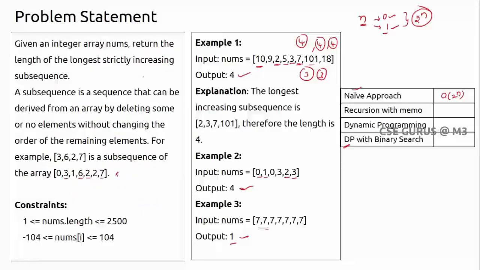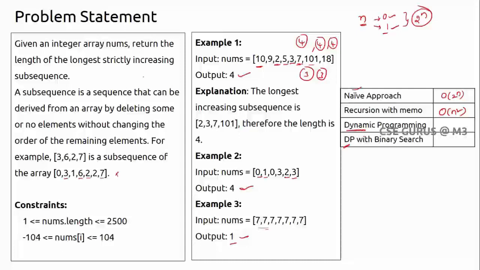So in this case, of course, with memoization you can get to n square complexity. It's a top-down approach, where there's no need to again find the answer for some elements whose answer you already got. So that is the complexity you will mostly get, n square.